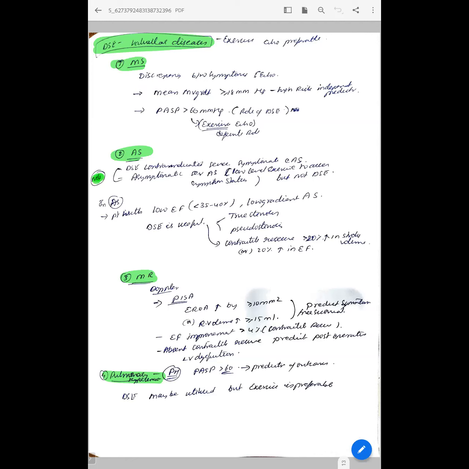And dobutamine echo in MR, if there is an increase in EROA by 10 mm per meter square, or an increase in regurgitant volume by more than 15, then it predicts symptom-free survival and increased MACE events. And if EF improvement is more than 4%, that is contractile reserve, then post-operative improvement in EF is also predicted. If this contractile reserve is absent, then there is more chance of deteriorating LV function after surgery, after MV replacement. And also for assessing pulmonary hypertension, if PASP is more than 60 during stress, it also has some unfavorable prognosis.